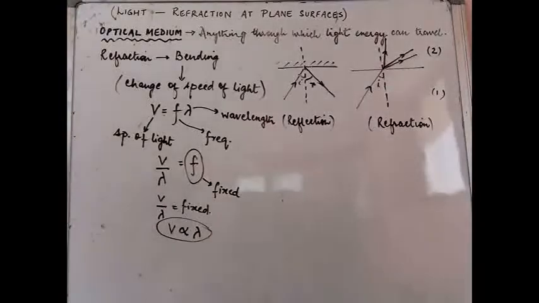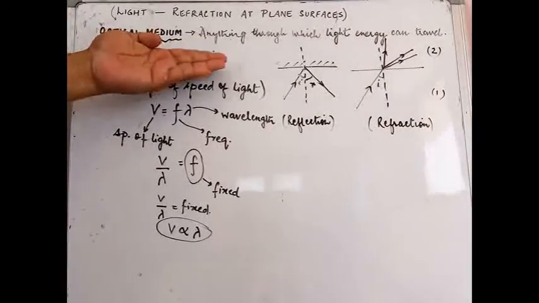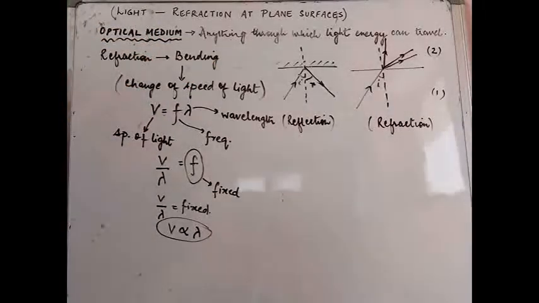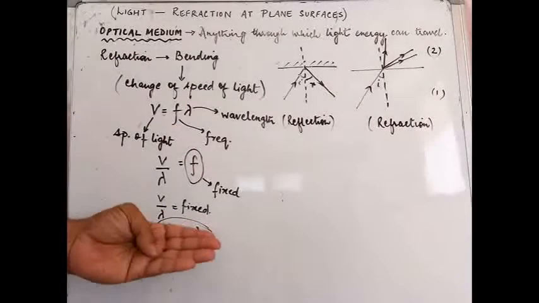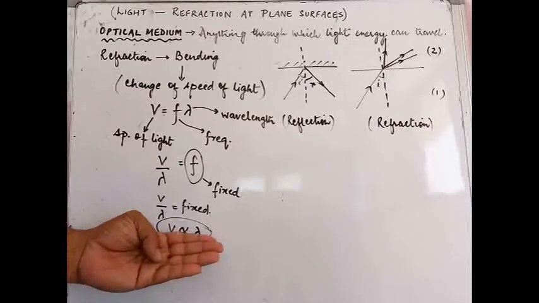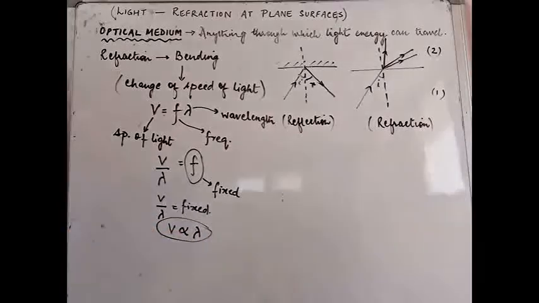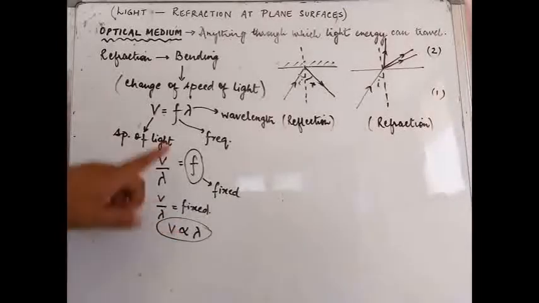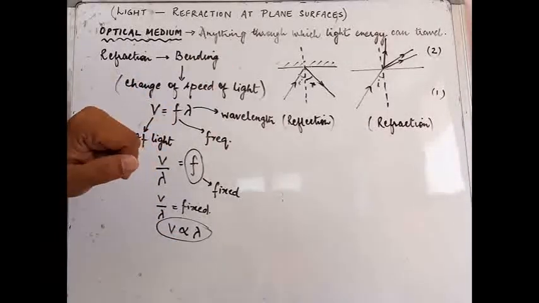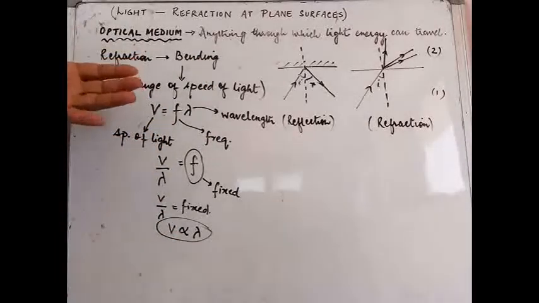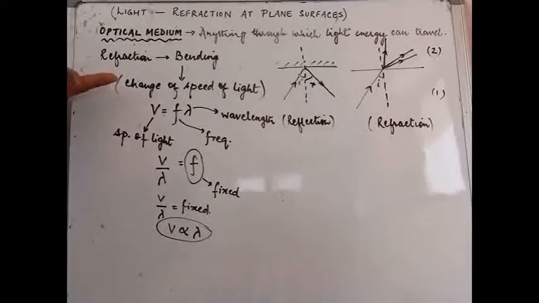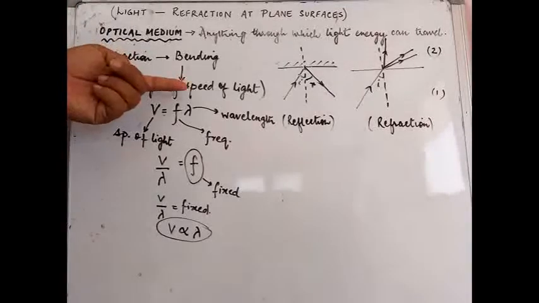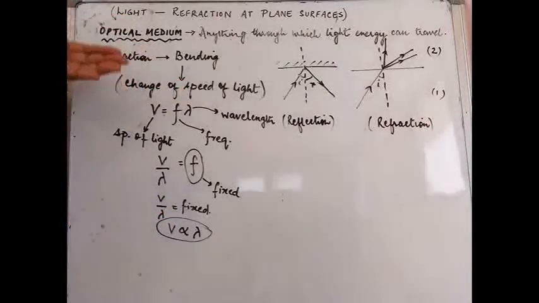So during the bending of light, or the refraction of light, when there is a change of speed of light, obviously that is because of the change in the wavelength of the light. When we say there is a change of speed of light during bending, we also mean that there is a change in the wavelength of light. If the speed is increasing, the wavelength will increase. If the speed is decreasing, the wavelength will decrease.